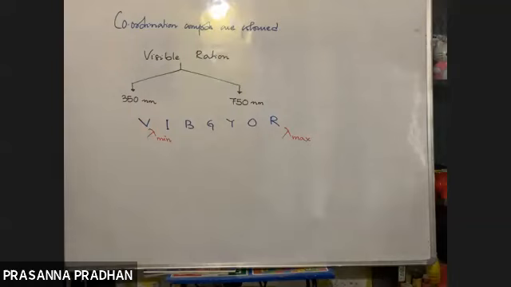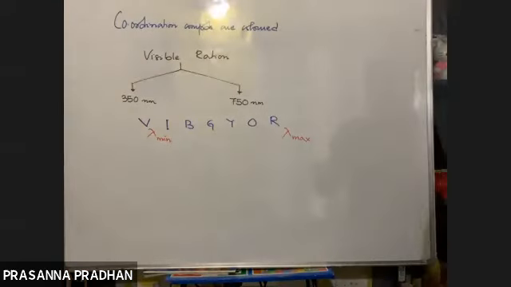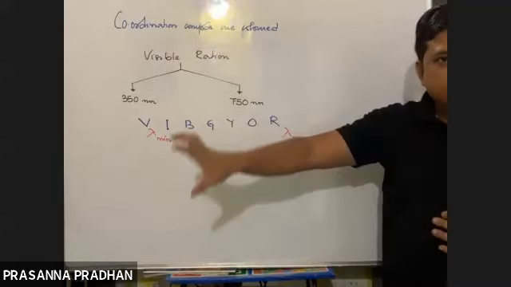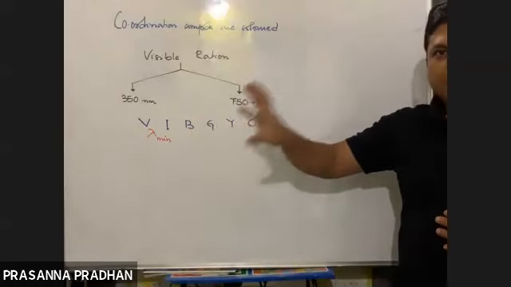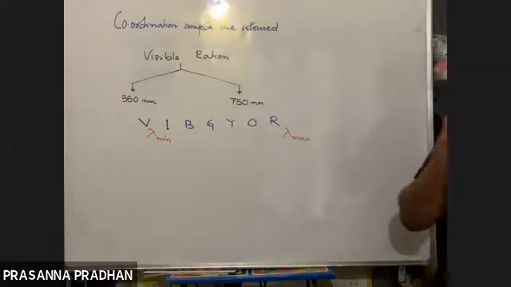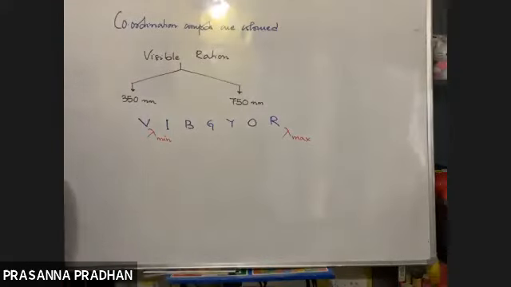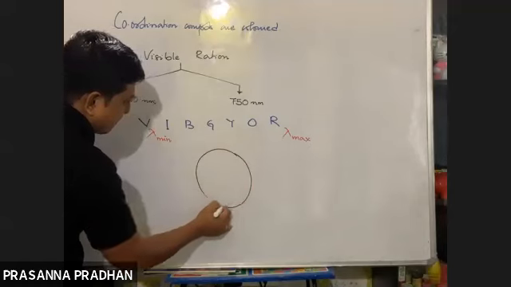Now the color which we see is not the color observed. The color is actually the complementary color of the color observed. That means if a compound absorbs radiation corresponding to that of blue color, if it absorbs light having a wavelength corresponding to blue color, then the compound does not appear blue. It appears something else, the complementary color. So how do we determine the complementary color? We draw a wagon wheel like this.